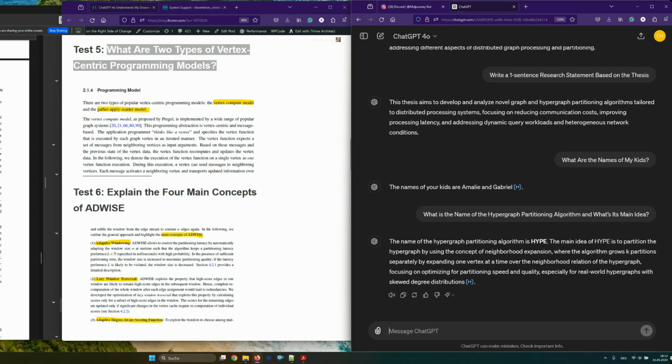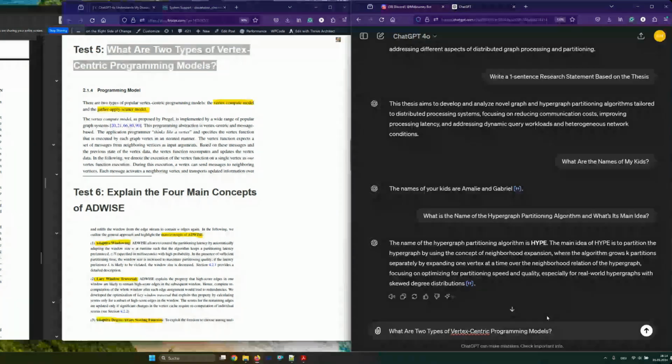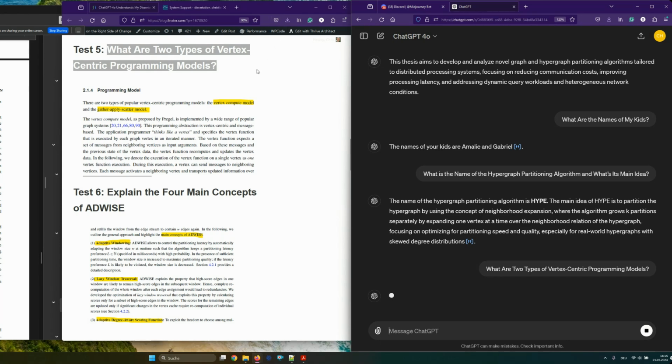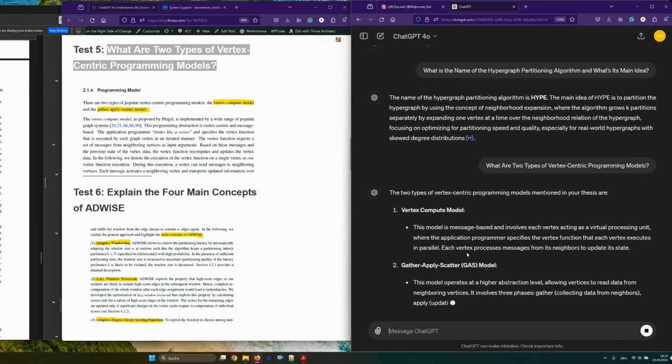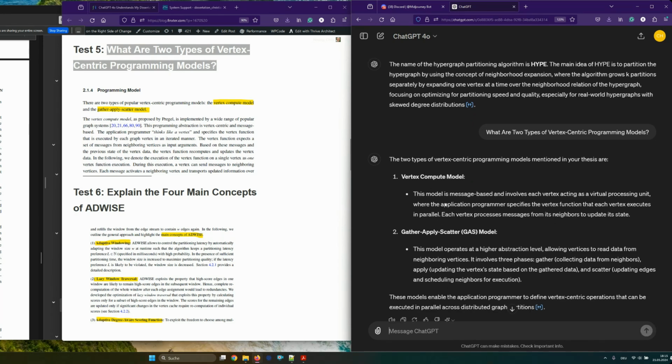Okay, so let's continue. I want to ask you highly specific questions. What are the two types of vertex-centric programming models? And this is actually very difficult to figure out, right? Because it's somewhere embedded deep in the thesis. So let's see if it can come up with the vertex compute model and the gather apply scatter model. Yeah, okay, so it figured these out perfectly. The two types of vertex-centric programming models mentioned in your thesis are the vertex compute model and the gather apply scatter model, and then it explains the models so beautifully.